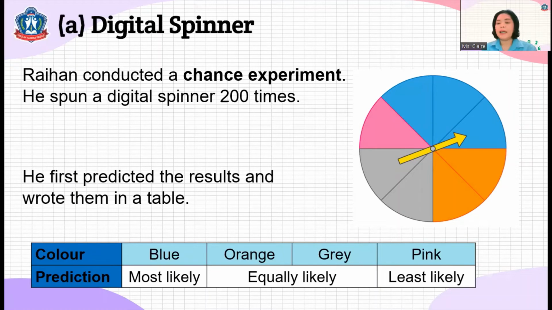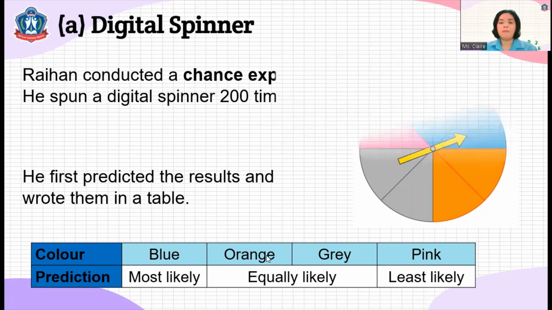Pink is least likely. Why? Because that is below half. That is only one part out of eight. That is the smallest chance in our spinner.